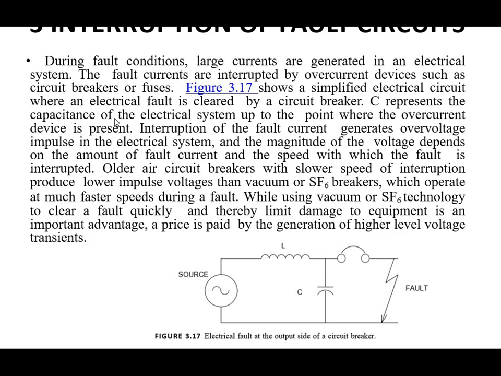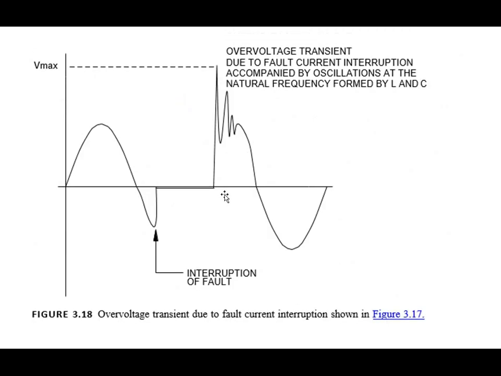As the speed of interruption of the fault is higher, higher transients are introduced in the power system. So this is the electrical fault at the output side of the circuit breaker, which is cleared by this circuit breaker. The fault occurs at this point, and this circuit breaker will clear the fault. The value of the transient is directly proportional to the fault current and the time taken by the circuit breaker to clear the fault. So this is the interruption of the fault circuit.